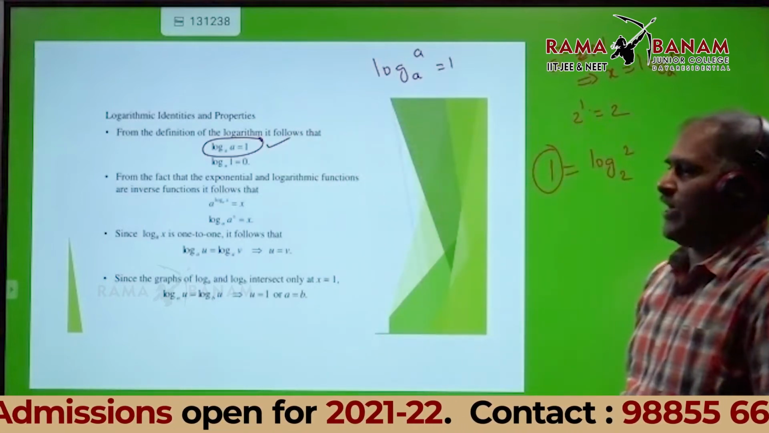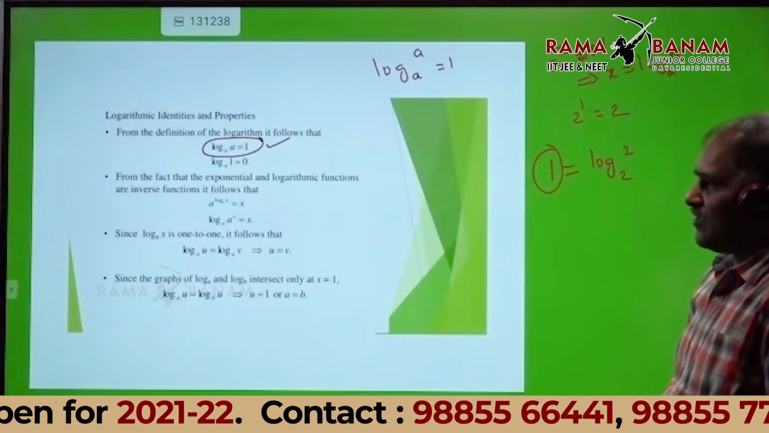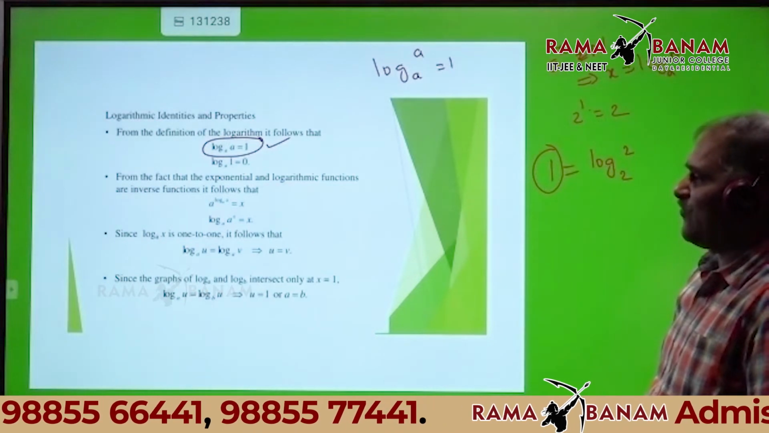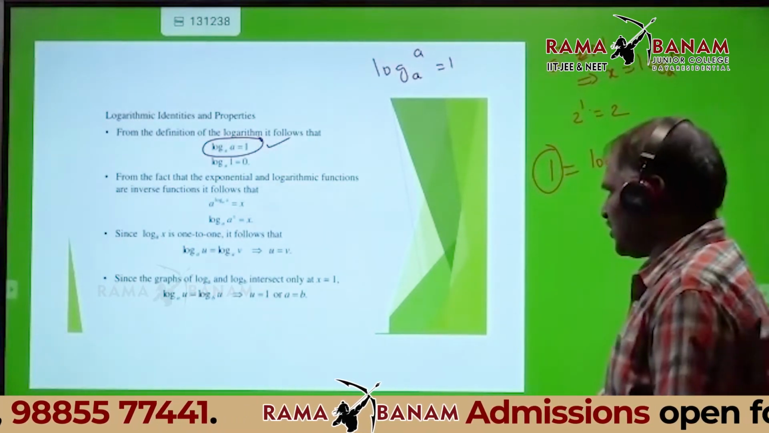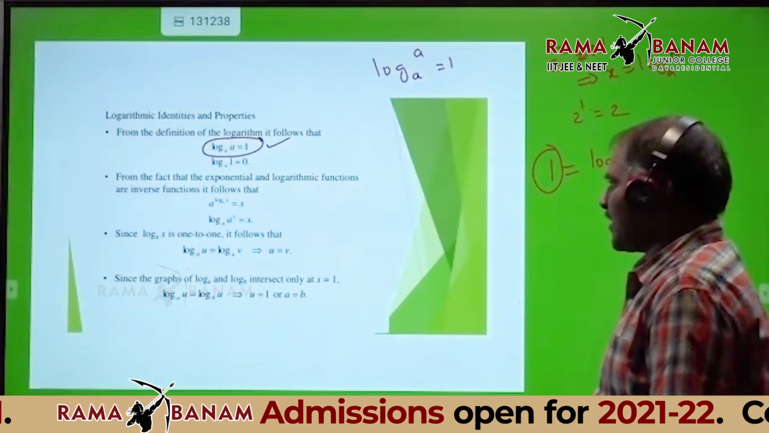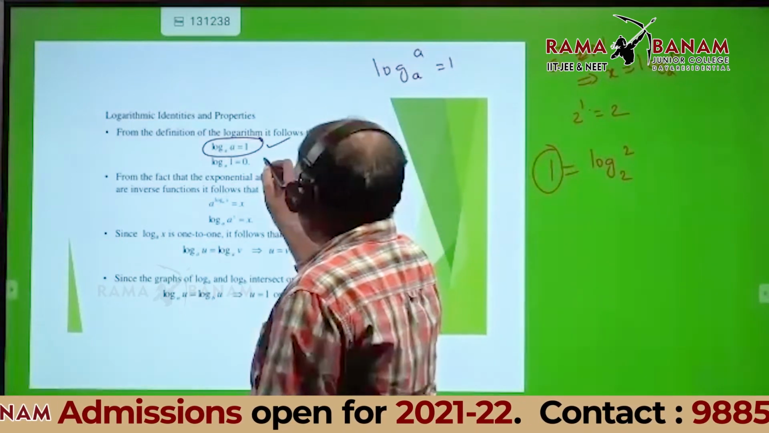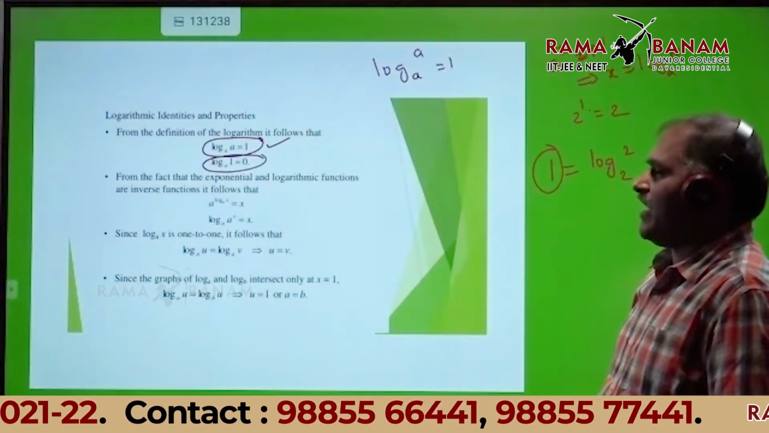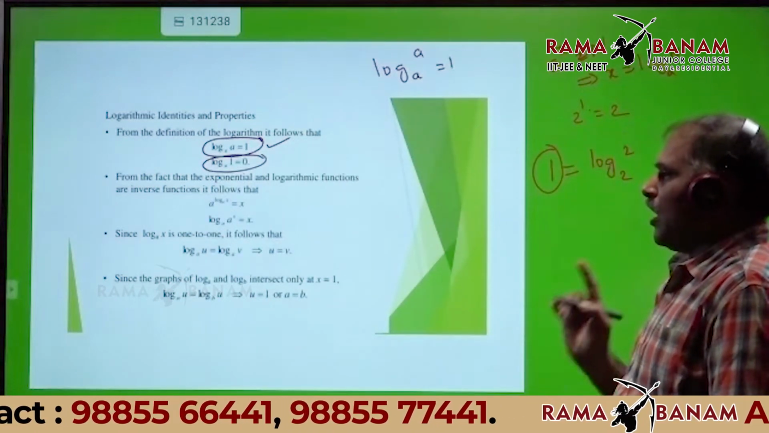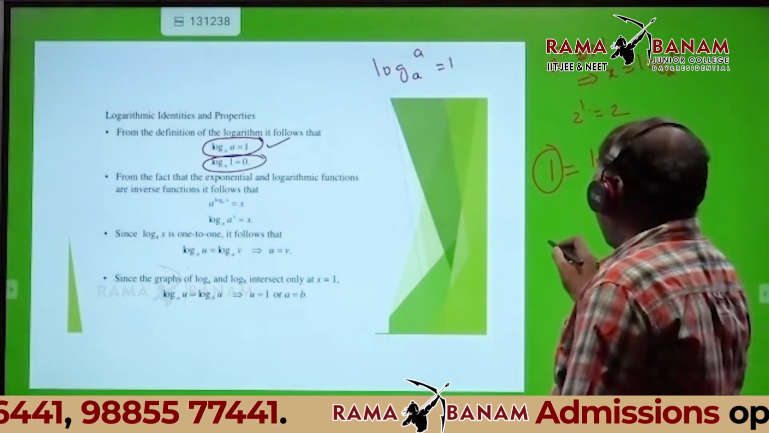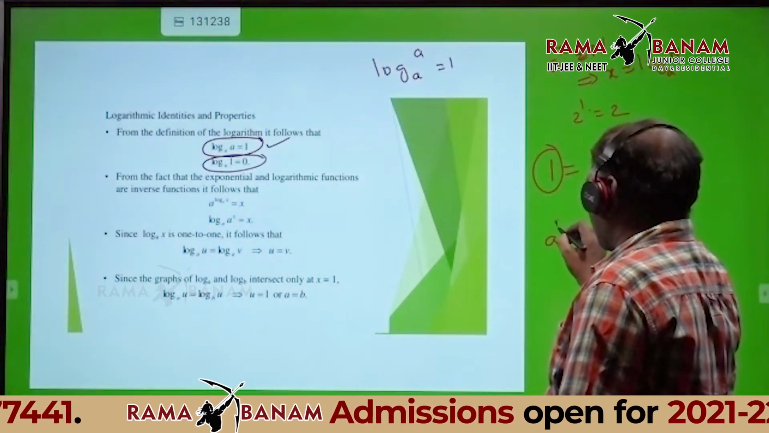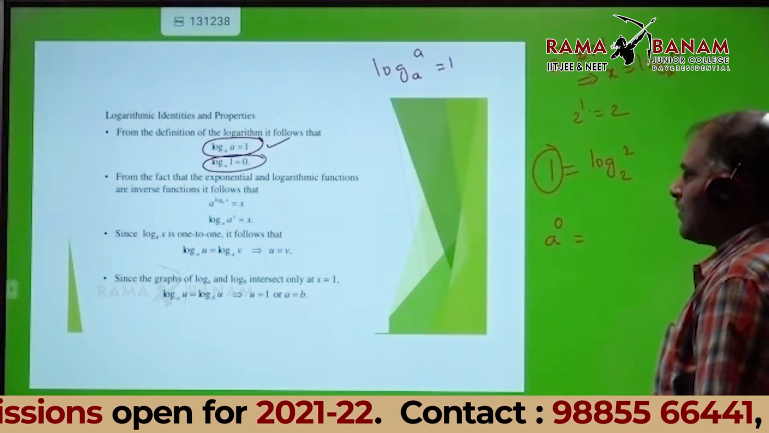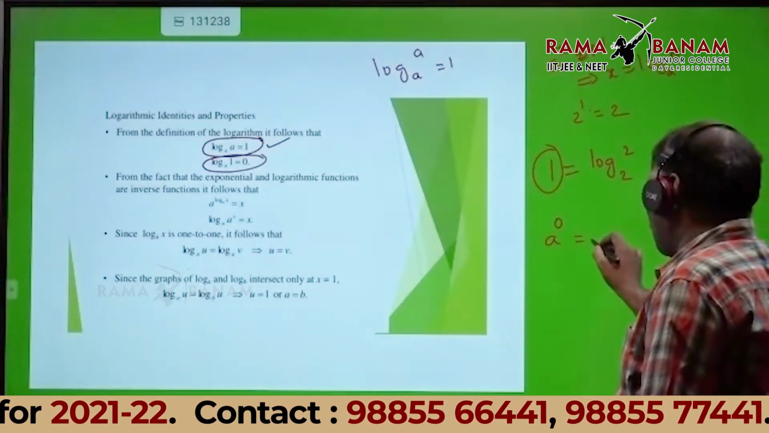Do you understand? Any doubt? Okay, good. Now the second one. In the second one, log 1 base A is equal to 0. How to get it? A power 0. What is anything power 0? 1. Very good.